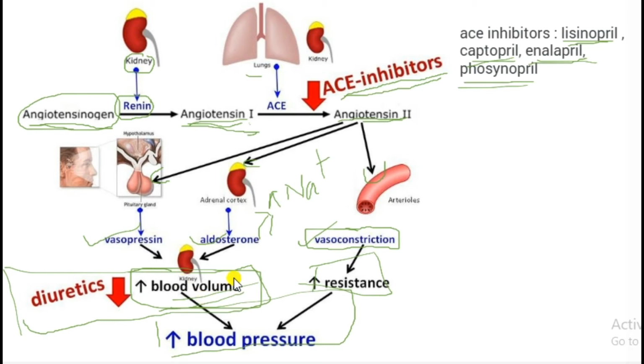Along with reuptake of water, aldosterone also reuptakes sodium. So we have angiotensin 2 receptors present in the pituitary gland, adrenal gland, and blood vessel. If we are able to block these receptors, we can decrease the blood pressure. What drugs help in angiotensin 2 receptor blockage? That is losartan and serlasin, for example.